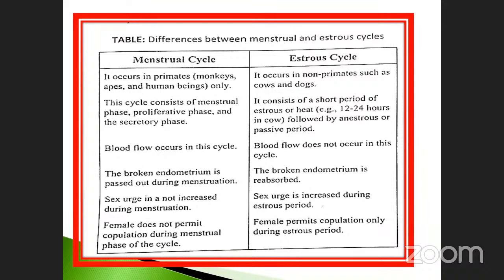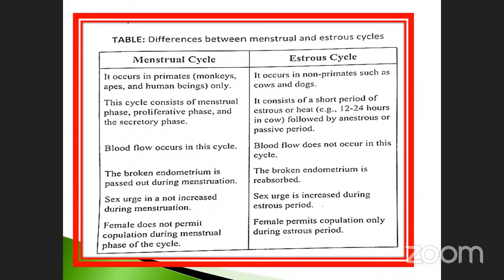Menstrual cycles consist of the menstrual phase, proliferative phase, and secretory phase. I told you these phases. It also depends upon hormones: estrogen, progesterone, and luteinizing hormone, and also their levels. According to the levels only, it is divided into three phases. We will see them one by one later.